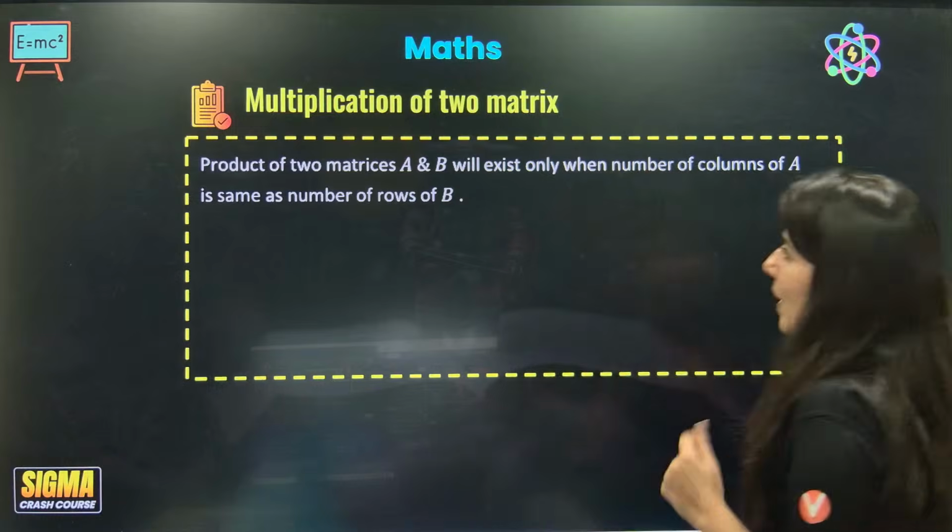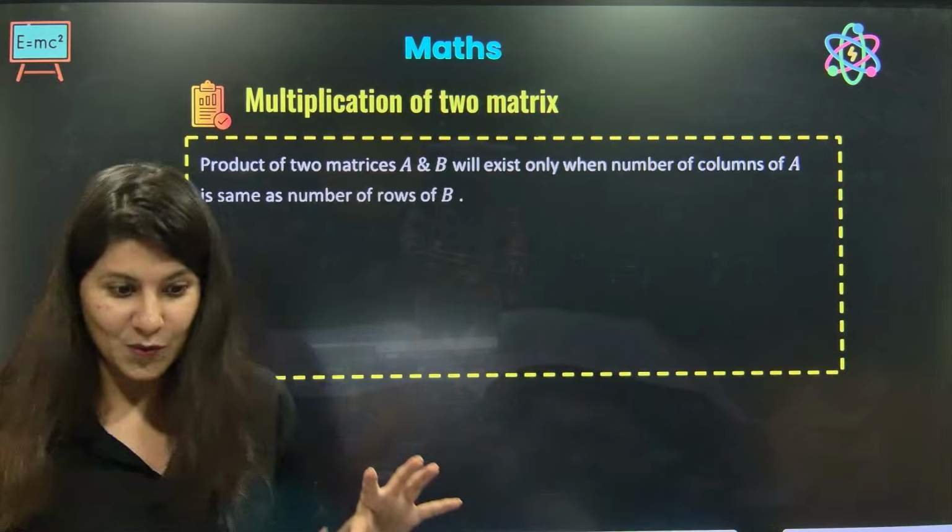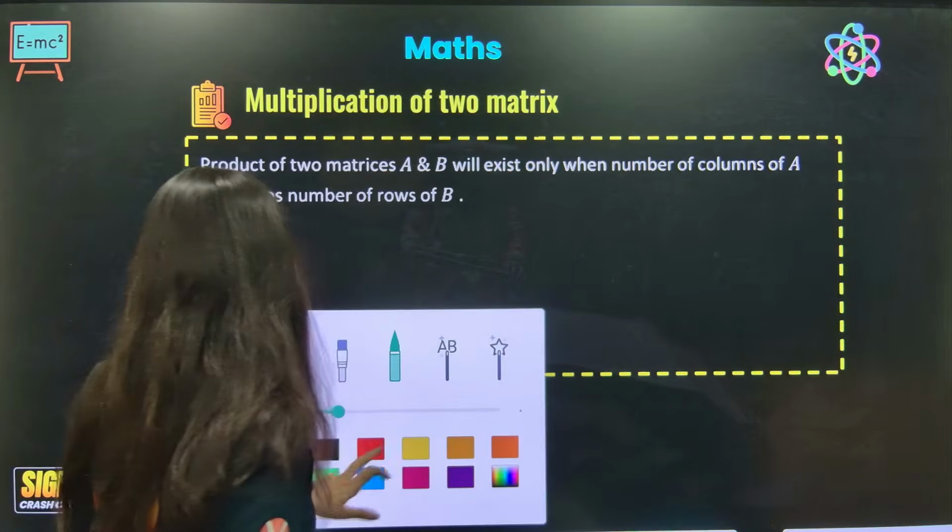Okay, chalo. Now we are going to multiply two matrices. So how to multiply two matrices?